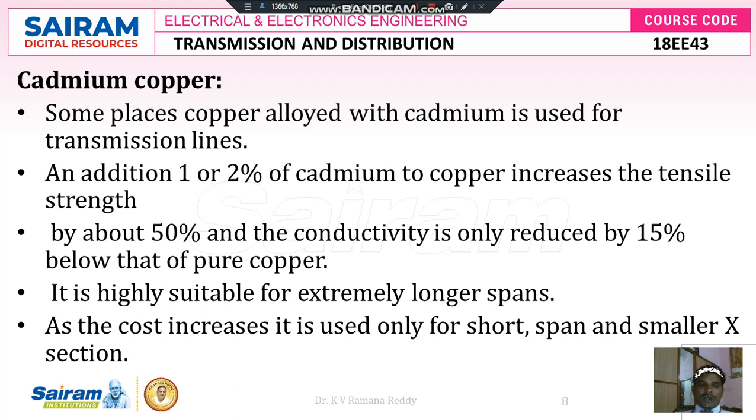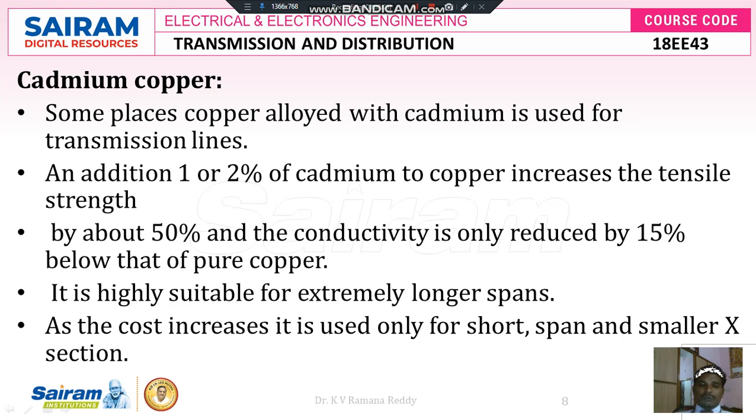Next, cadmium copper. As we know, there is hard drawn copper and soft drawn copper. Hard drawn copper we generally use when designing conductors, but now we are going to use one more copper, called cadmium copper. What is cadmium copper? In some places, copper alloyed with cadmium is used for transmission lines. When we add cadmium, like 1 or 2%, to hard drawn copper, it increases the tensile strength, because copper is good in terms of conductivity but poor in terms of tensile and mechanical strength.